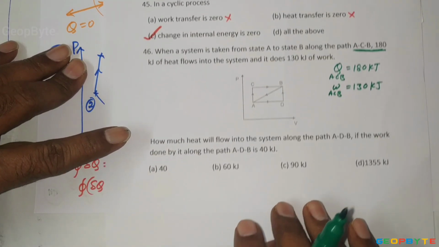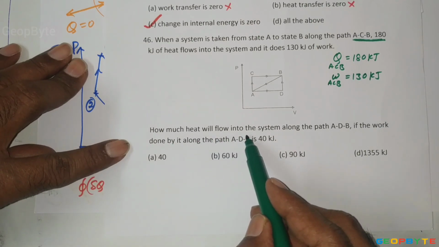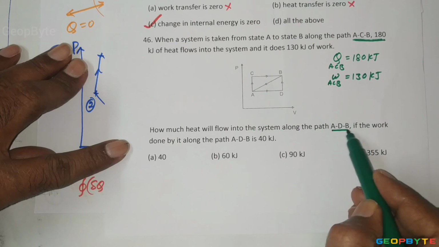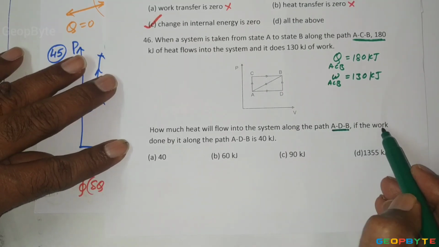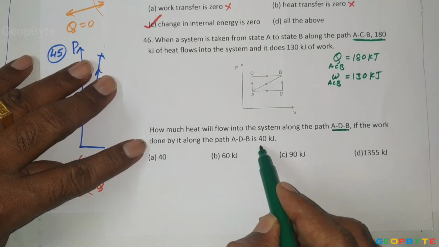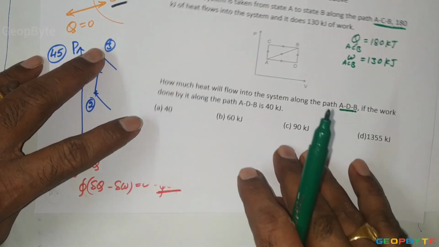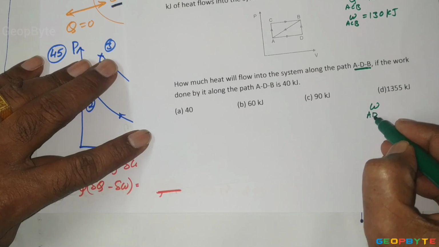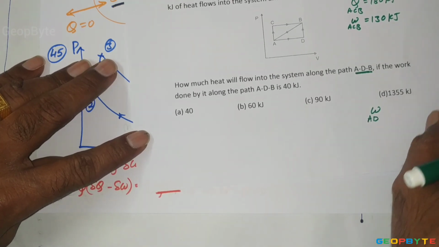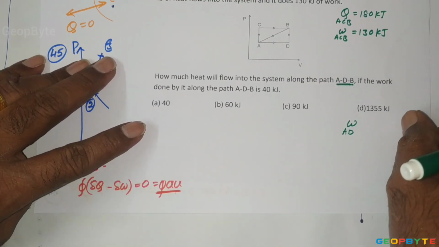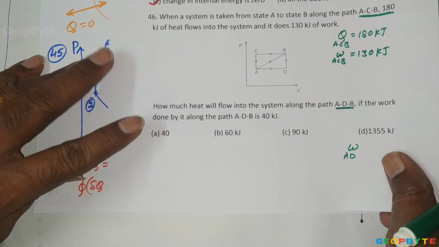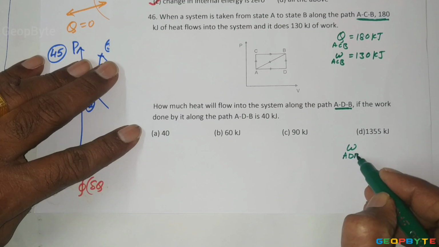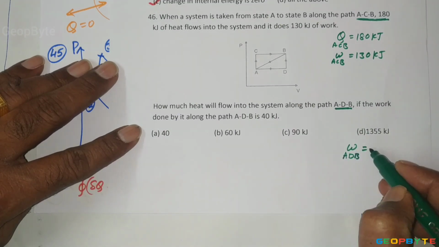Next part of the problem is how much heat will flow into the system along the path ADB, if the work done by it along the path ADB is 40 kilojoules. Work done along the path ADB is given as 40 kilojoules.